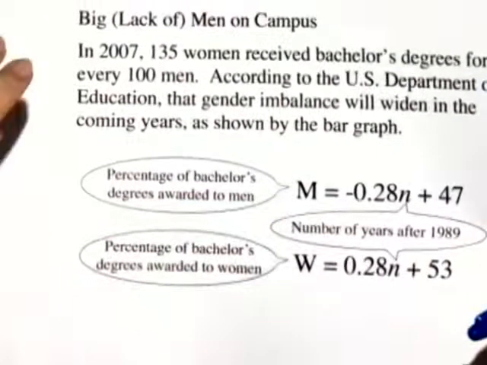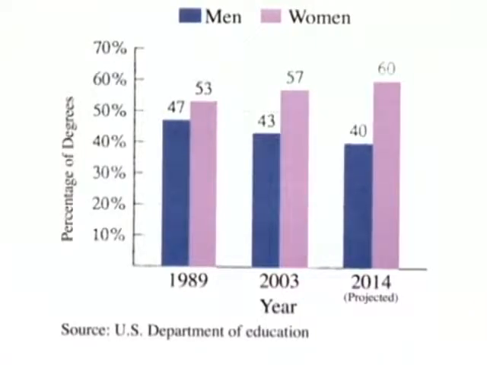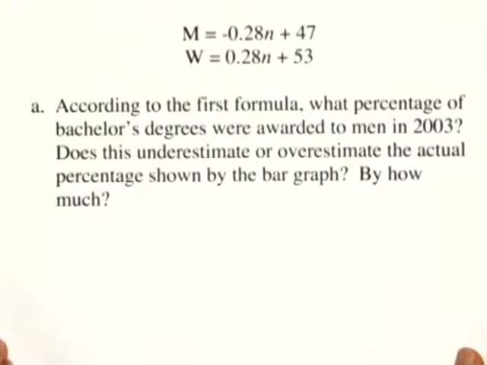So the bar graph shows the percentage of bachelor's degrees awarded to United States men and women. And we have three time periods shown: 1989, 2003, and 2014. Let's go to Part A. According to the first formula, what percentage of bachelor's degrees were awarded to men in 2003? Does this underestimate or overestimate the actual percentage shown by the bar graph?